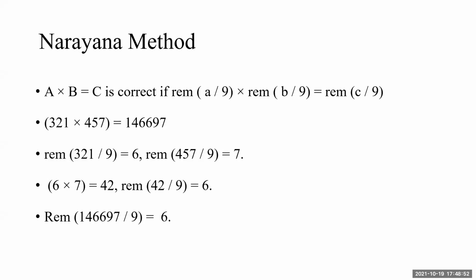One more example just to give you the idea. Again, I have selected remainder 9. 321 into 447. For both numbers, I calculate the remainder and then take the product, which is 42. 42 divided by 9 gives me 6. It will take a little time to calculate the remainder, I know that.